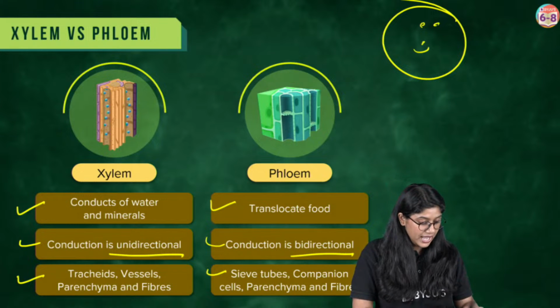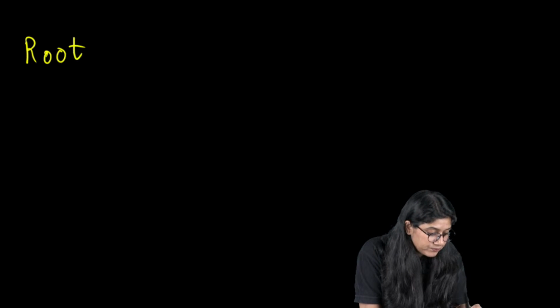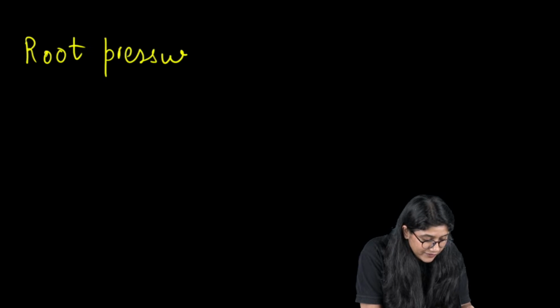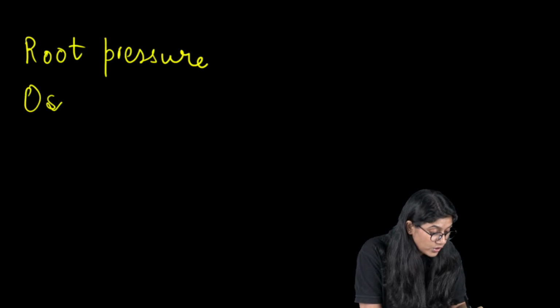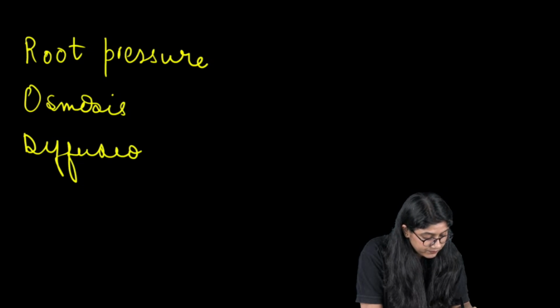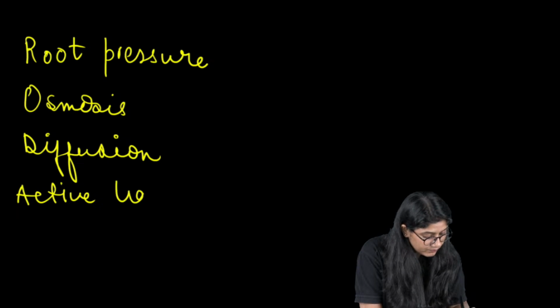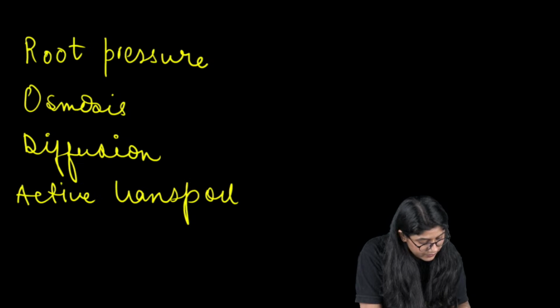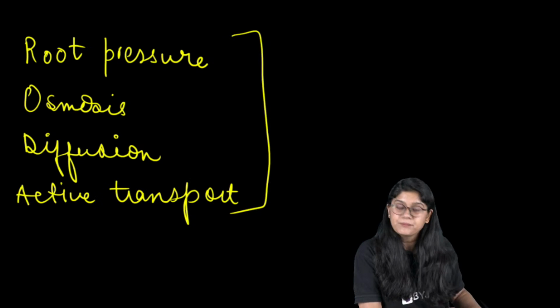So, how can we see the movement happening? We have xylem and we have phloem. If we talk about the different things we have spoken about, we have spoken about root pressure, osmosis, diffusion, and active transport. We have learned all of these terms, right?